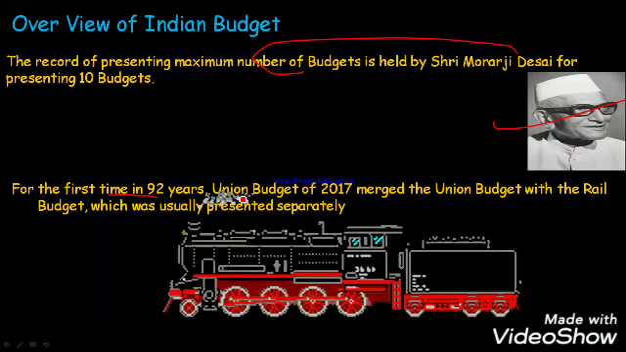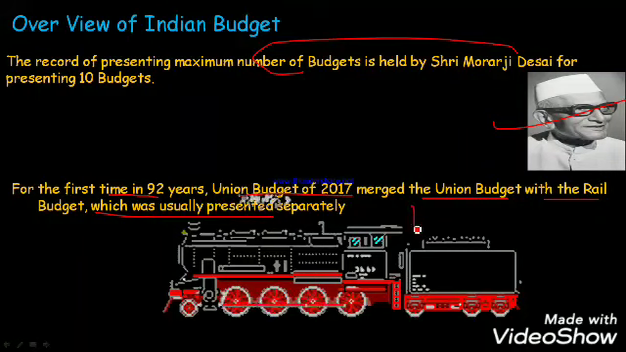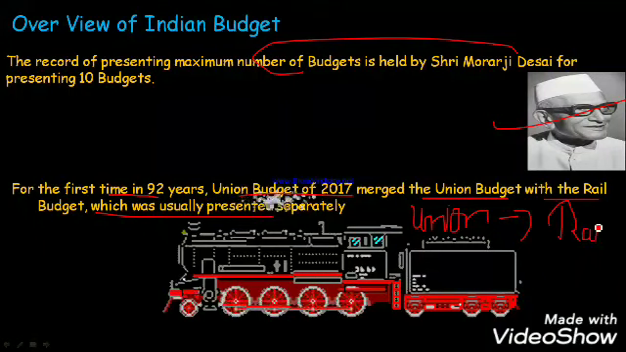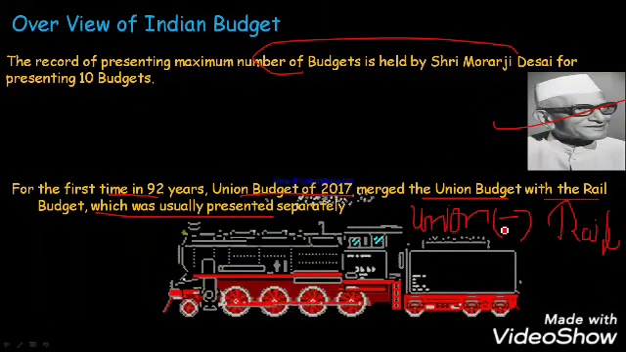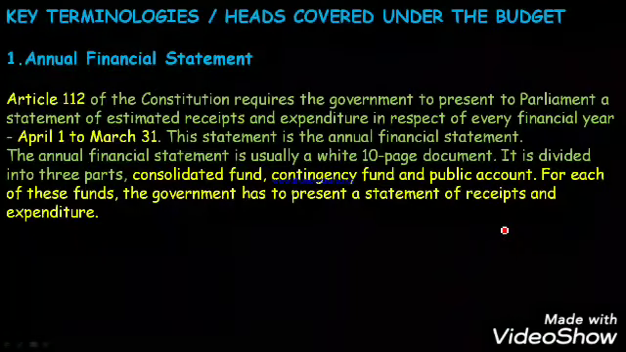Okay, for the first time in 92 years, Union Budget 2017 was merged with the Rail Budget, which was usually presented separately. Means the Union Budget was merged with the Rail Budget. Okay, so till now I assume that you have all understood the overview of the Indian budget. Overview means basically there are some facts that you have to remember from the MCQ point of view, and don't forget to check the description box for getting notes.